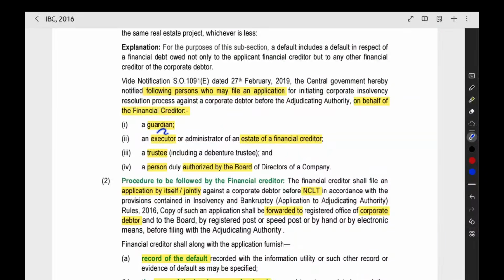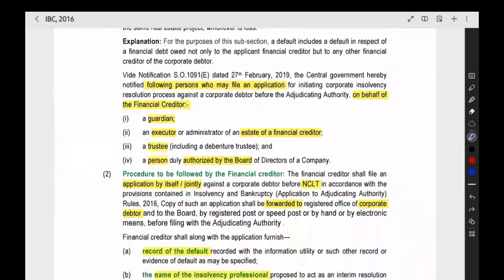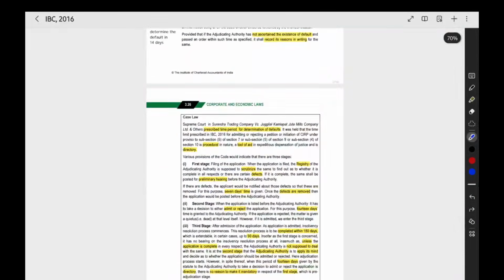Now, on behalf of the financial creditor, some other persons can also file an application. A guardian can file, an executor or administrator of the estate of a financial creditor, a trustee, or a person authorized by the board of directors of a company. These persons can file the CIRP application on behalf of a financial creditor, not just the financial creditor. This point we did not see earlier. Now I have told you.